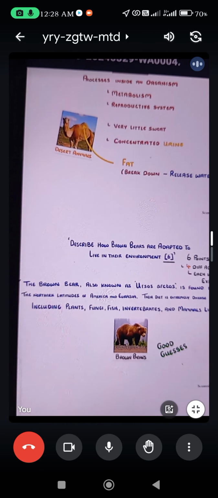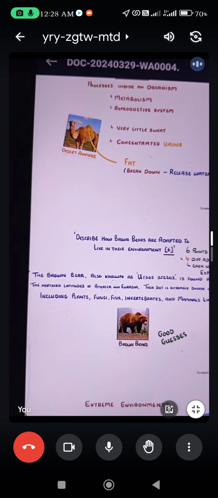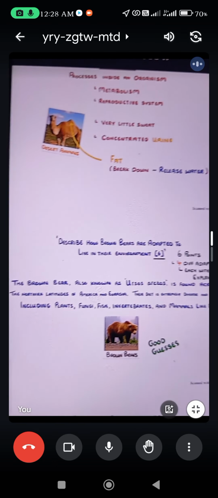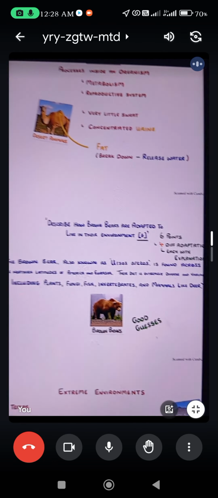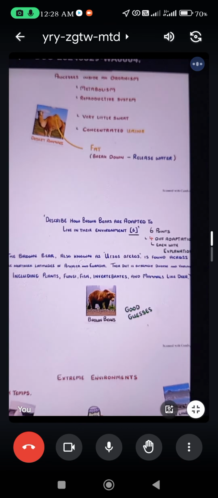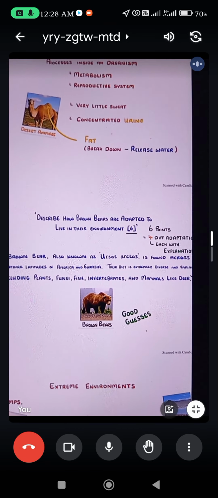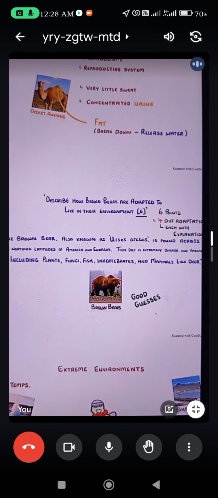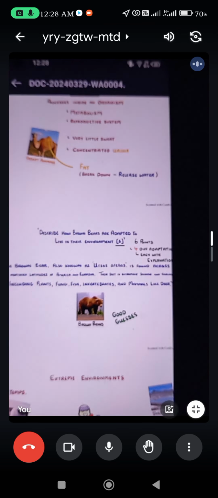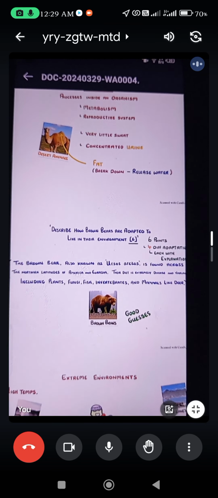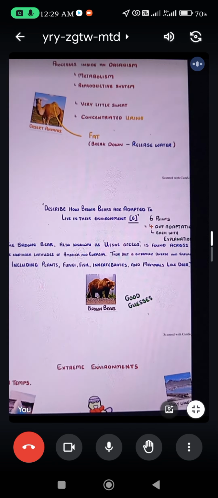As they told us, the diet is extremely diverse and variable. It means that the bear has to adapt to the four different seasons, and every season has its unique organisms. So if the brown bear has to survive in this nature, it has to adapt its functions to the environment.